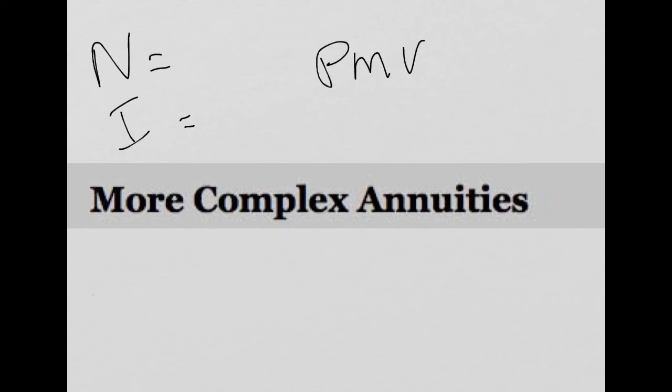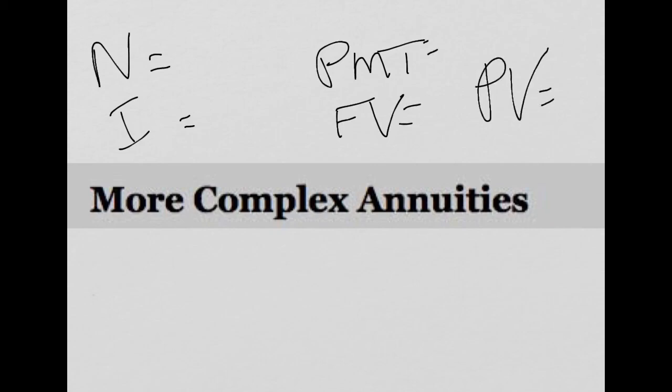How much of these table amounts are you going to really need to know? Well, that depends on what your teacher decides to do with the exam, which will be announced. The good news is that in real life you'll be using a financial calculator or Excel, and you'll have all these variables. You just put in the numbers for these variables that we've talked about: number of periods, interest, the payment amount, future value if that's what we need to know, or present value if we're trying to solve for any one of these. By the way, these are always present in the formula.